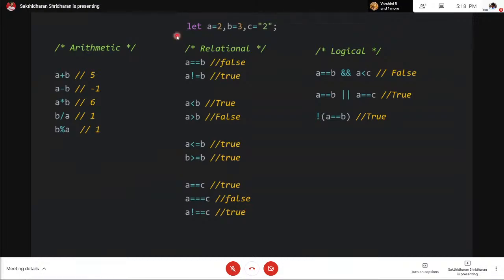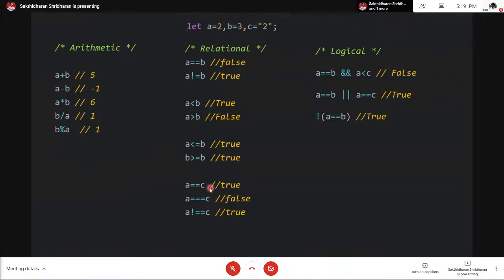These are relational operators. Here a equal to b is false because a is 2 and b is 3, but a not equal to b is true. So this checks for equality, and this is the opposite of that. Now the less than and greater than operators: 2 is less than 3 and 3 is greater than 2, while 2 is not greater than 3, so the outputs are true and false respectively. The same goes here, but this value will be false. A is less than or equal to b, and b is greater than or equal to b, so this is true here.